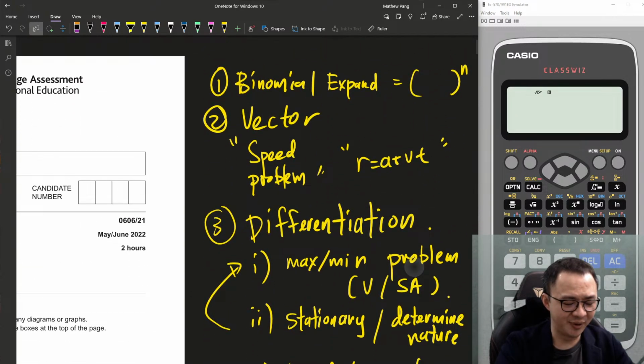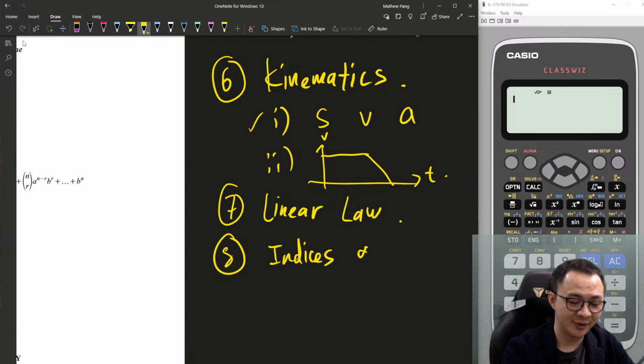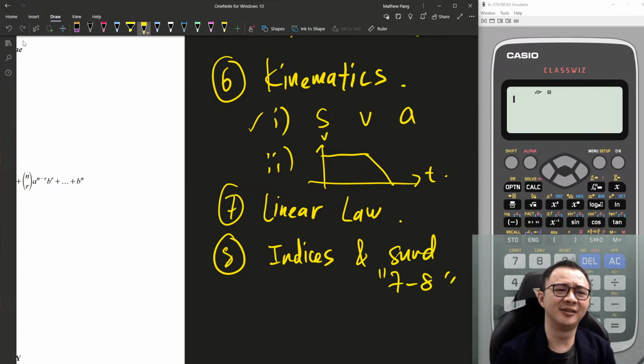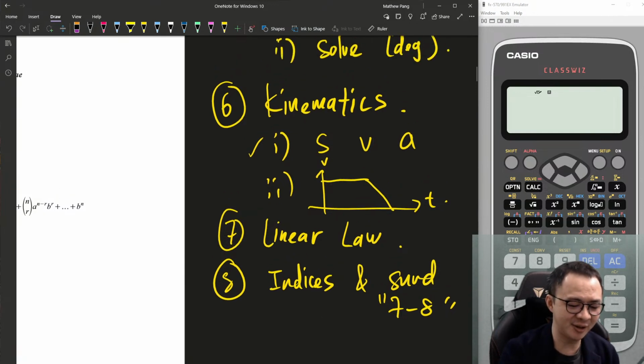Any specific topic I missed? Oh yeah, got one, their favorite. I missed indices and surds. I think surds they will come out as like a 7 to 8 mark question if they want to. Surds is where they ask you to use the quadratic formula. Definitely they will ask you to do this, and indices maybe 4 to 5 marks, depending. Indices can be very hard, depending on what kind. If they give you a diagram and ask you to solve the indices, maybe it can be harder. But since log came out already, I think indices is just a 3 mark question like that.